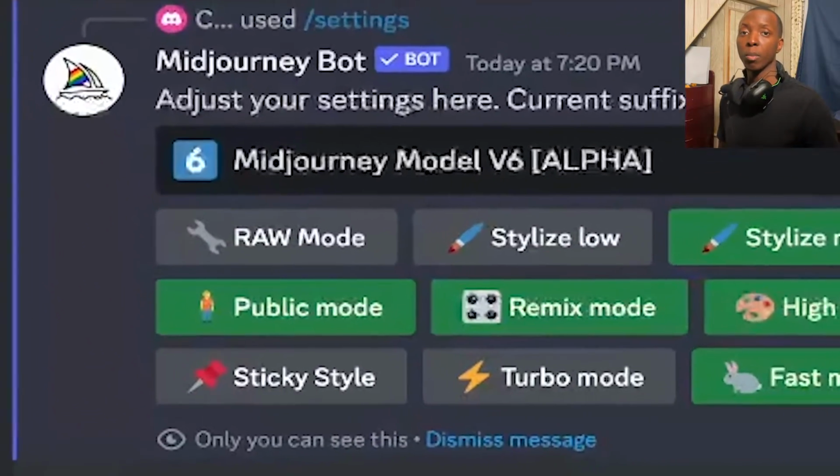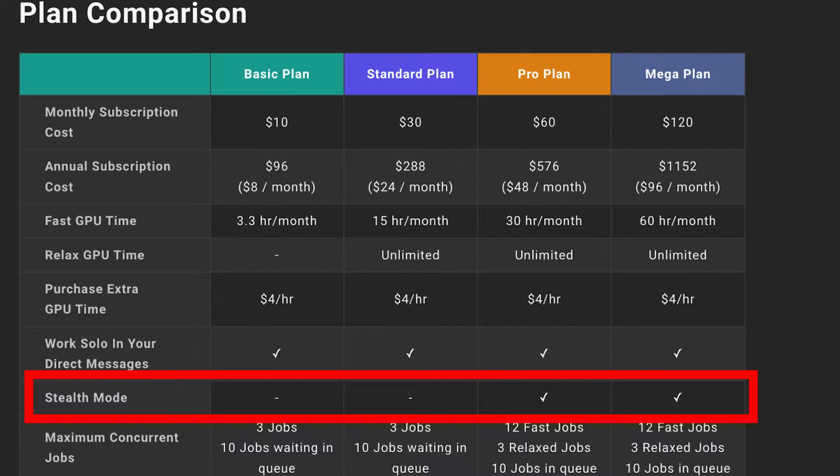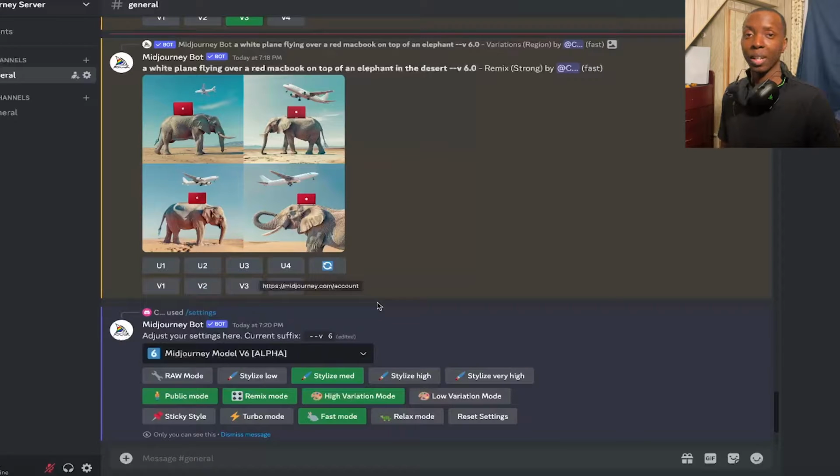Now here you have public mode, meaning that all images that you make will be sent to Midjourney for anybody or everybody to view if they were to check out your gallery. Now, if you don't want this mode and you want it to be more stealthy and more private, well, that's going to be a little bit of a pretty penny. You would have to get the more premium plan of $60 a month to be able to use private/stealth mode, I think is what it's called. I don't think my generations are worth $60 a month for me to pay for it, but if you guys feel like you need it, then by all means.